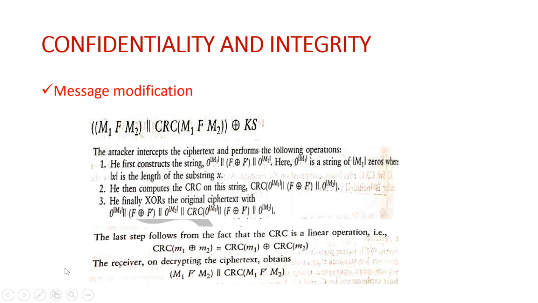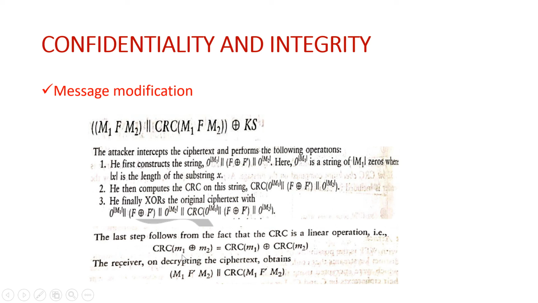If we have same inputs, when I XOR it, I'll get 0. 1 1 is 0. 0 0 is also 0. Only if I have 1 0, it is 1. 0 1 is 1. Or otherwise I'll end up with what? Zeros. So this F XOR with F dash, okay, I'll get what? F dash. Okay, and again M2 XORed with zeros, I'll get back what? M2.